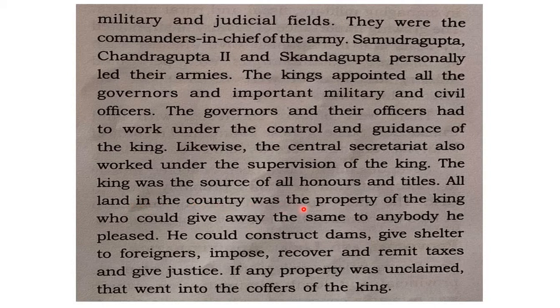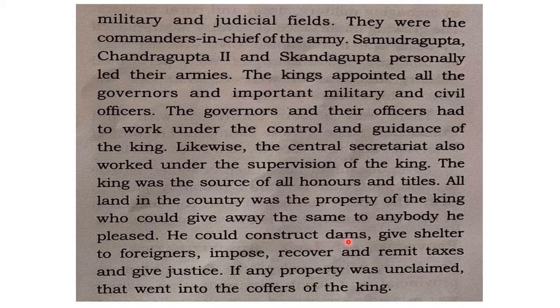All the land in the country was the property of the king, which was a major source of revenue. So all such land in the country, the ownership was with the king, and he could also give away the same to anybody he is pleased with. And the king had absolute powers to give away the land to whoever he wishes. So that was the kind of authority he was enjoying.